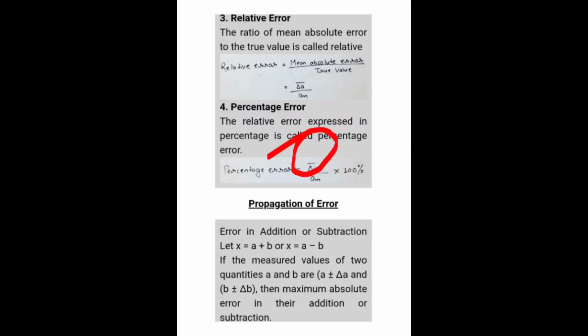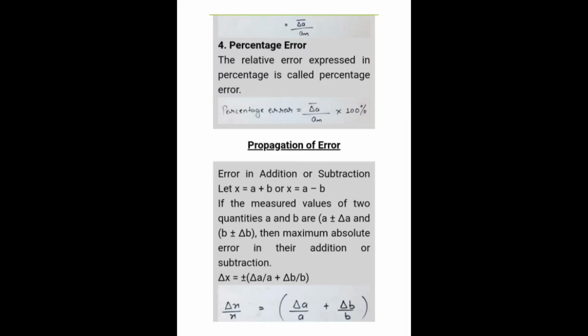That means first we need to calculate the relative error, then multiply by 100 percent, that is del A bar by Am into 100%. So you need to just remember the definition, right? Hardly it comes for 1 mark or 2 marks, so remember the definition so that you can easily write it, or if any question comes regarding relative error, you can easily attempt those questions. Percentage error we have already discussed.